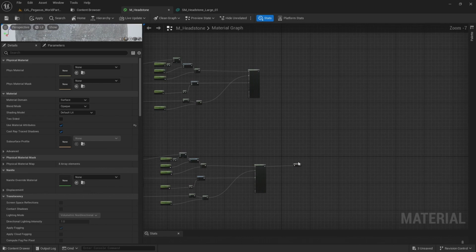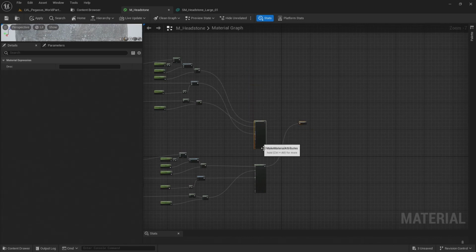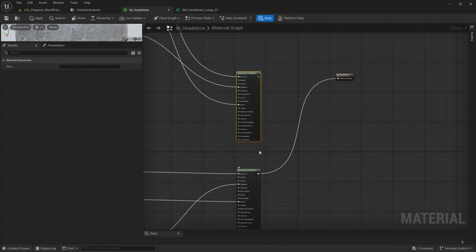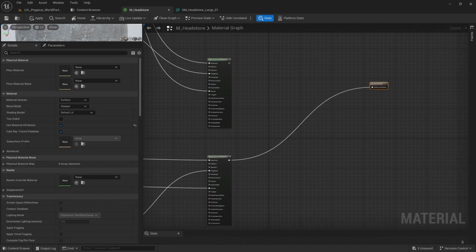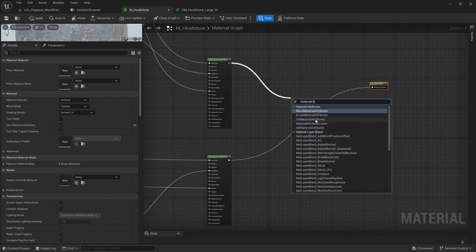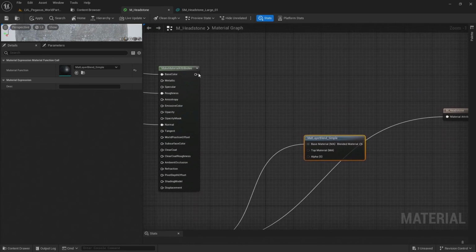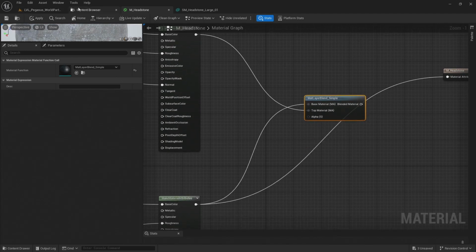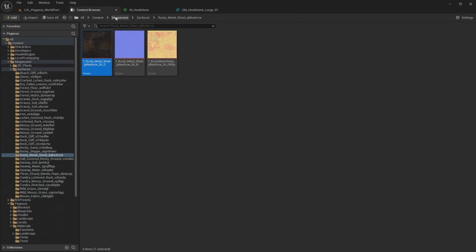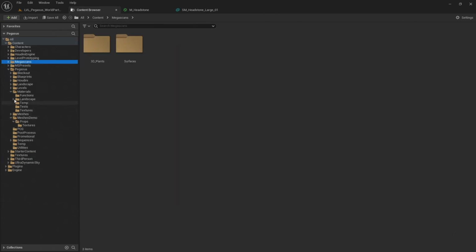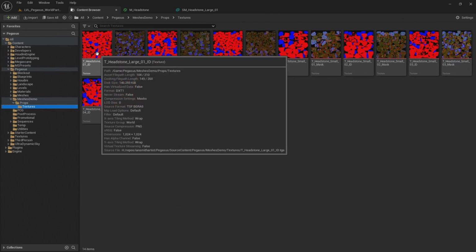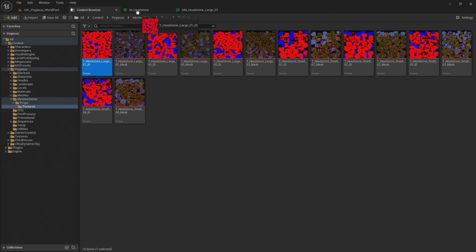Now I need to blend these two materials together, the metal and the stone. So I'm going to add a material blend symbol. I'm going to hook the stone material to the base material and the metal material to the top material. And come back to the content browser, and bring in the ID map for the large headstone.